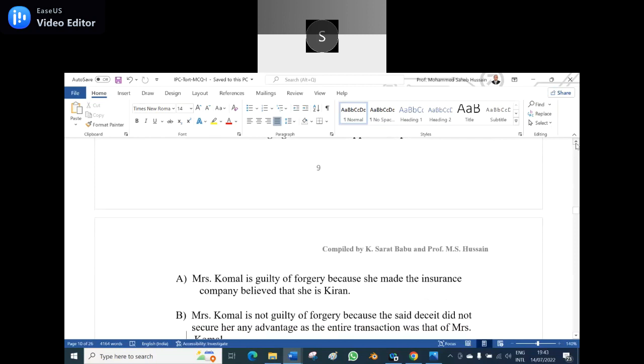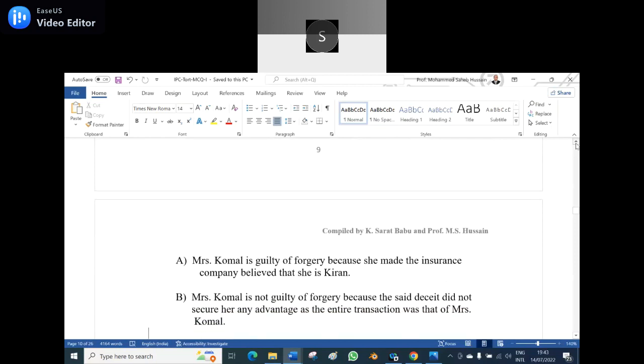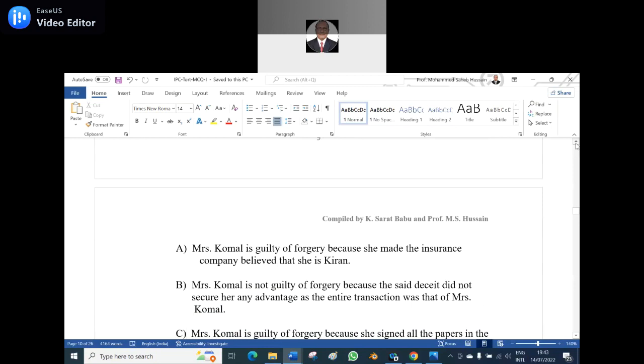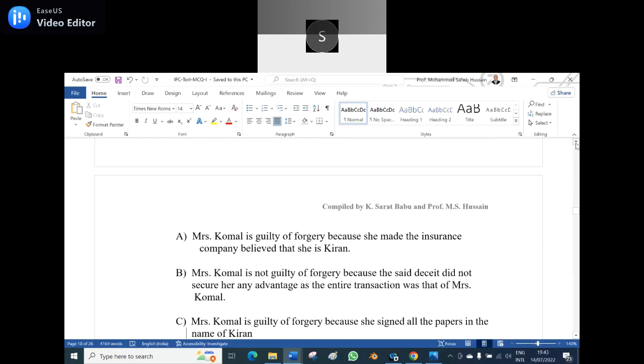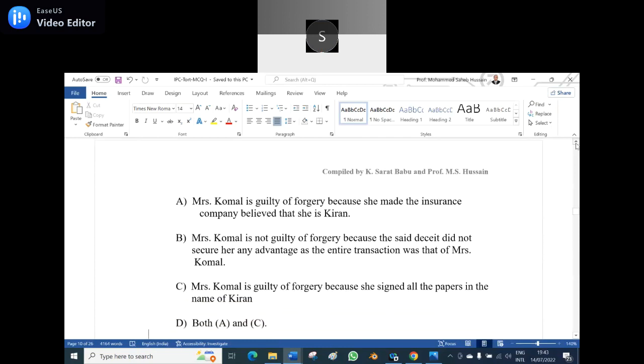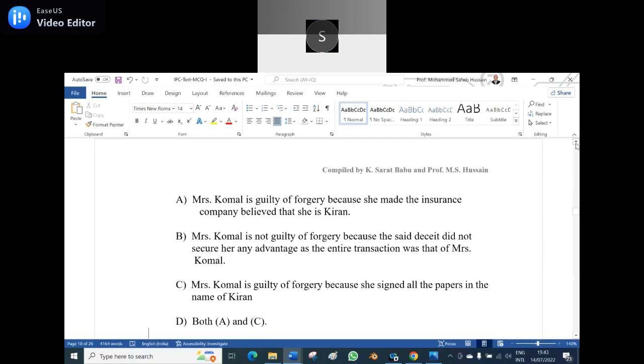A. Mrs. Komal is guilty of forgery because she made the insurance company believe that she is Kiran. B. Mrs. Komal is not guilty of forgery because the said deceit did not secure her any advantage, as the entire transaction was that of Mrs. Komal.